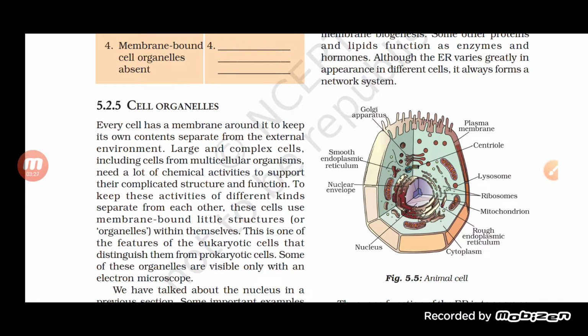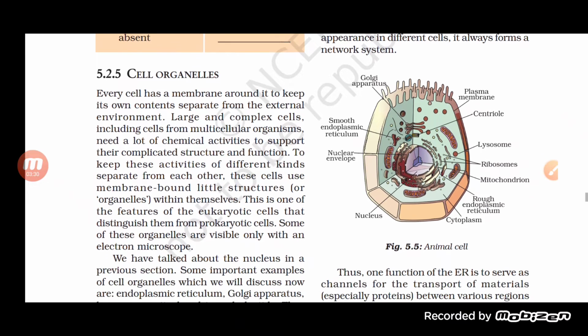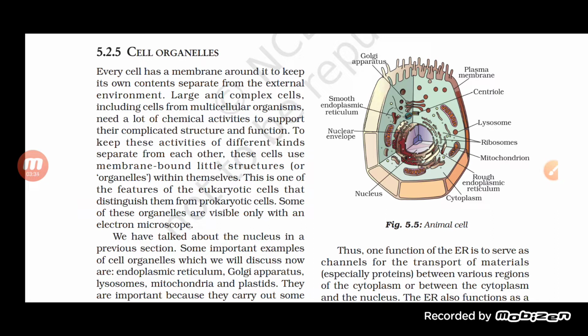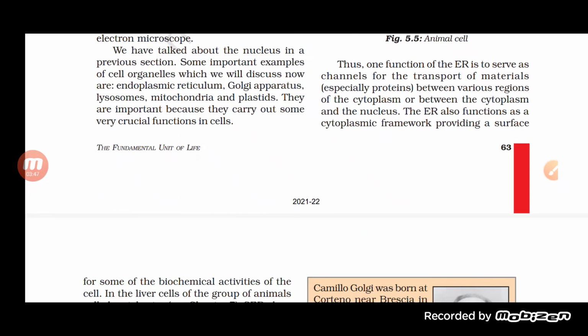It produces a lot of hydrolytic enzymes, and it is also responsible for the release of hormones. One function of the endoplasmic reticulum is to serve as a channel for the transport of material between various regions of the cytoplasm, or between the cytoplasm and the nucleus. So it is a transportation channel.